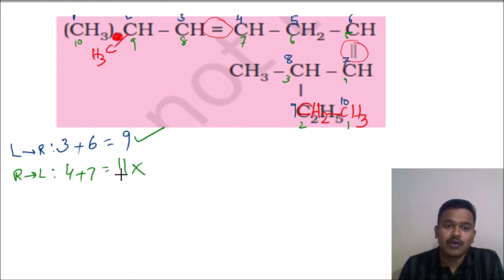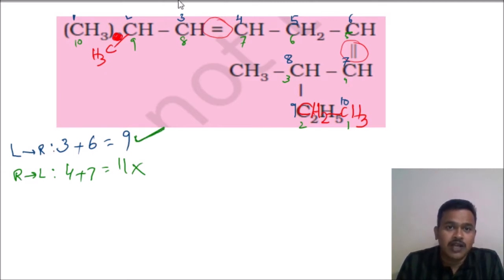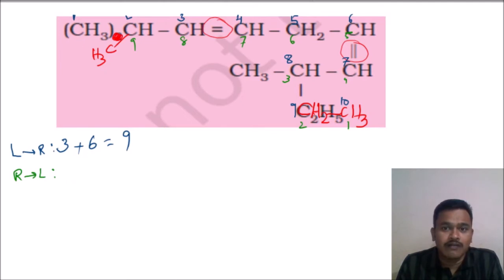What is our rule? Always the position of the functional group should get the lowest number. So left to right is the correct one, right to left is not correct. So I am deleting that one. I don't want right to left numbering. Okay, now left to right numbering is the only correct one for this example.